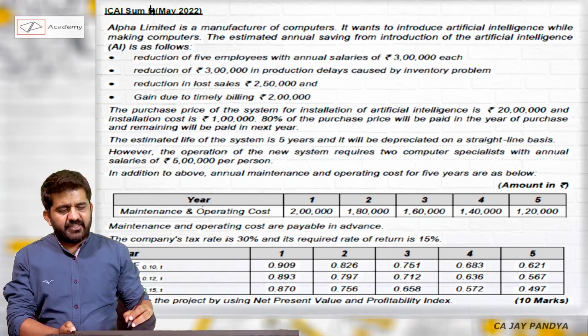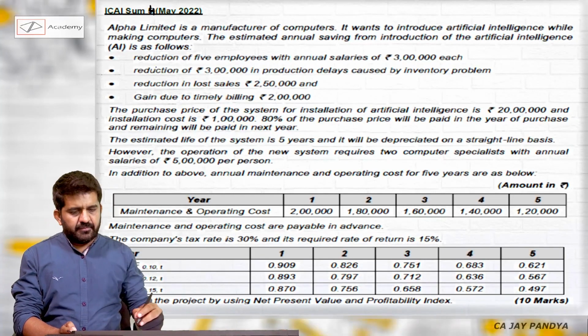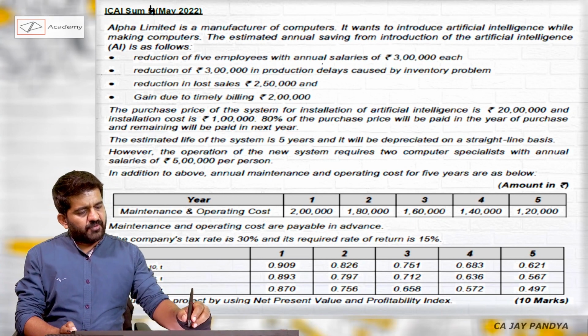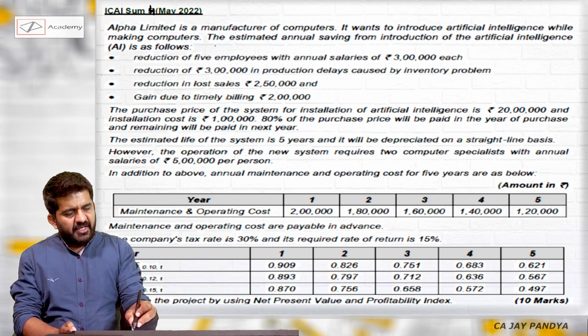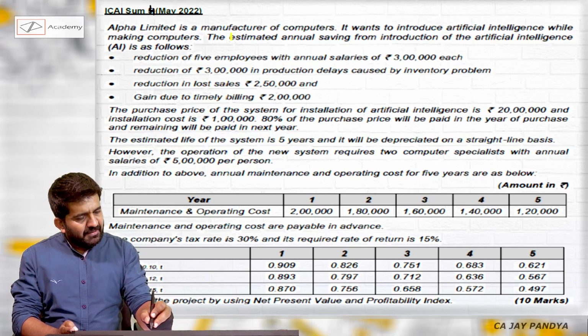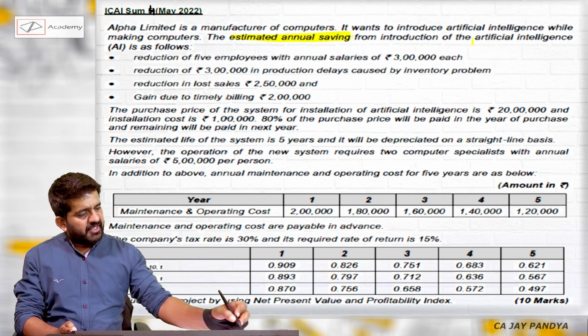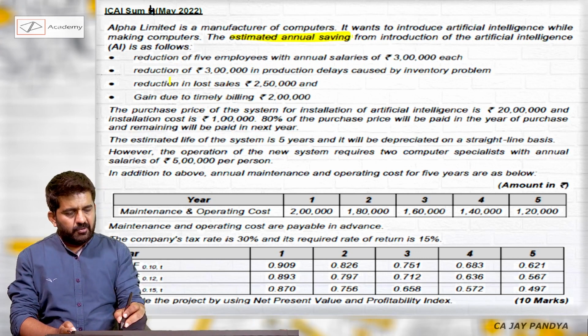Next sum, ICAI sum number 4, May 2022, 10 marks. Alpha Limited is a manufacturer of computers. It wants to introduce artificial intelligence while making computers. The estimated annual savings from the introduction of the AI system are as follows.